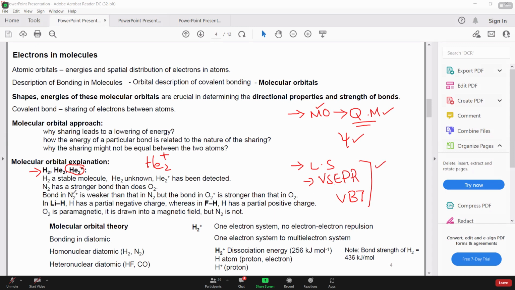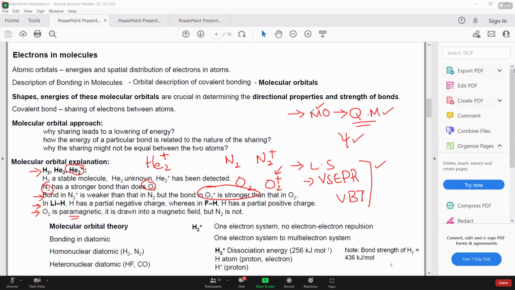And again, why N2 is stronger than O2. There were several questions, like why the molecule N2 is stronger than N2 positive, but O2 is weaker than O2 positive, right? So that's what's stated here. That was again a question. And then we had heteronuclear systems where different atoms combine to form bonds. What's the role of partial charges in those molecules, right? And then there is this important concept that was again tested in the lab, that O2 is paramagnetic in nature.